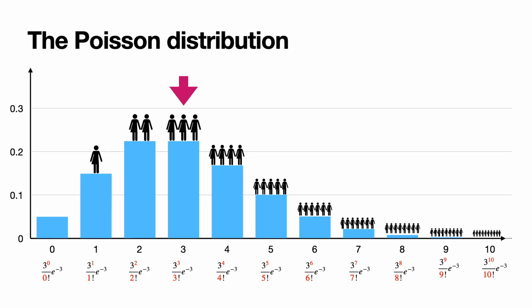Also notice that all these numbers are actually bigger than 0. So for any n, there's a non-zero probability that n people enter the store. For example, the probability that 500 people enter the store in the next hour is very, very, very tiny, given that only 3 enter on average, but it's still possible, and the probability is just a very, very small number that is bigger than 0. Now, notice that all these blue bars add to 1, because over the next hour, some number of people are going to enter, so the sum of these probabilities is actually 1. And so that's it. That is the Poisson distribution.